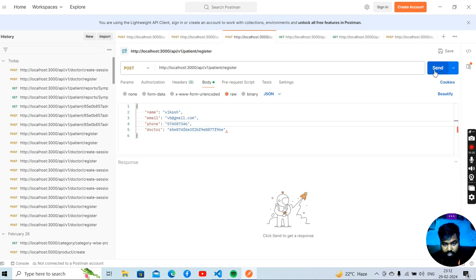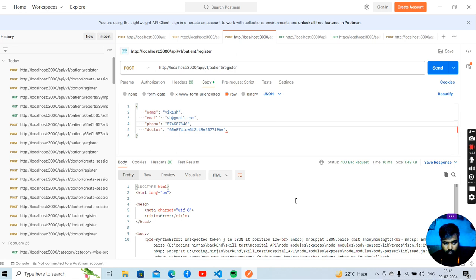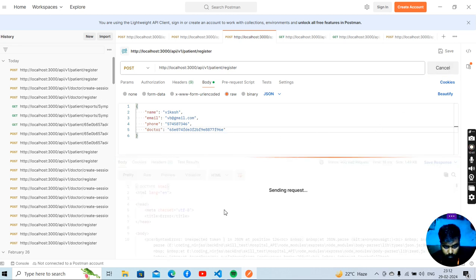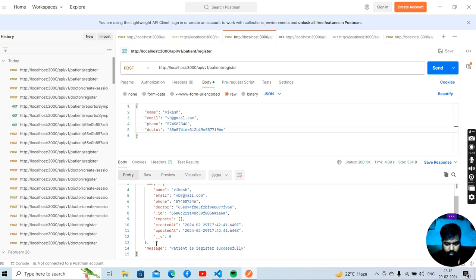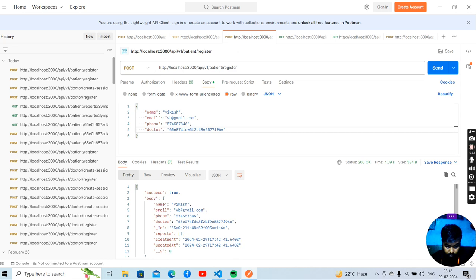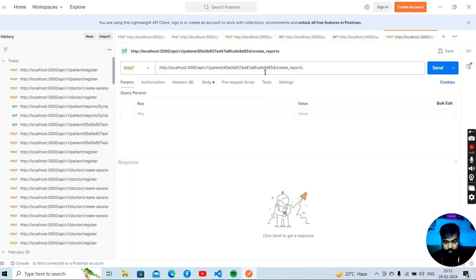So when we click on send, sorry, what happened? Yes, my patient has been registered successfully. We can see the message patient registered successfully and all the patient details. So let's copy the patient ID to create a report of the patient.